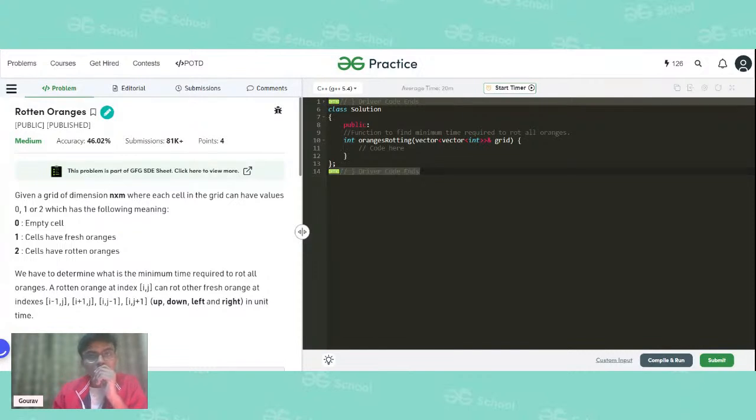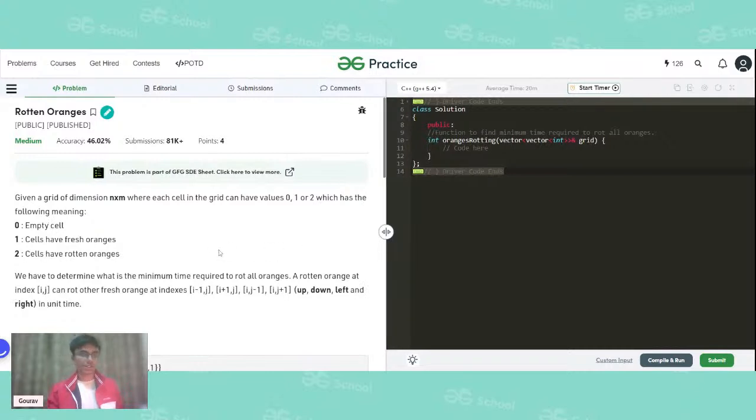Okay, so the next problem that we are going to discuss is the problem of rotten oranges. Now this is a little bit tough question, but we will see how exactly we will do it. The question is saying that we have been given a grid of dimension n into m, where each cell in the grid can have either value 0, 1, or 2, which has the following meaning.